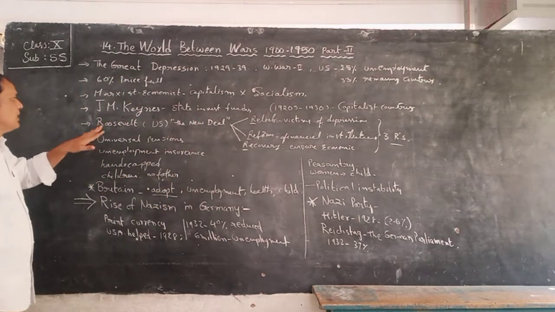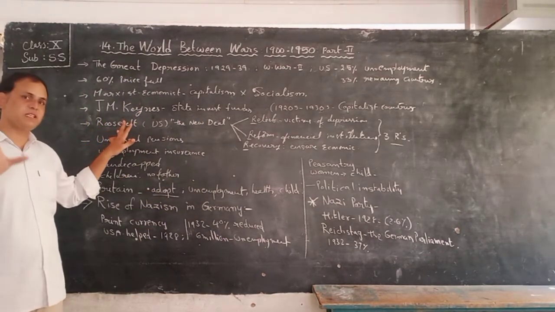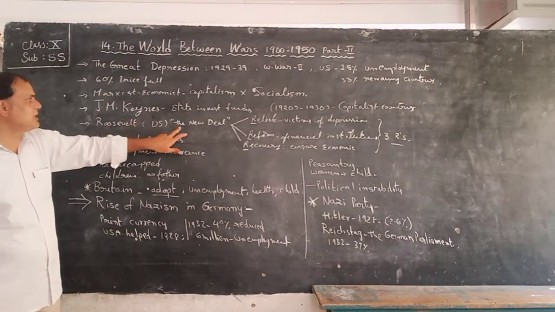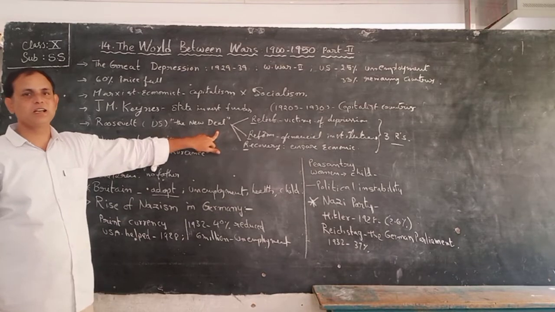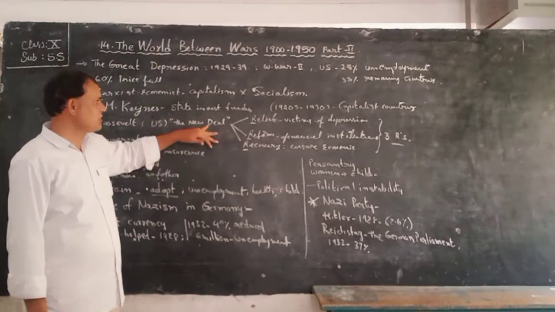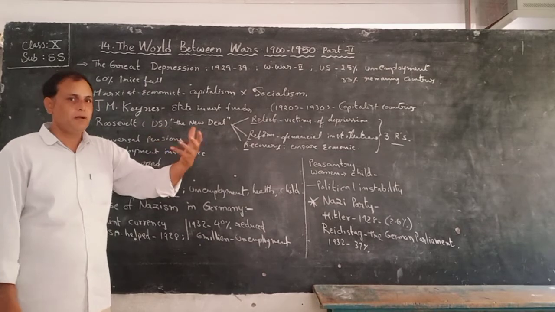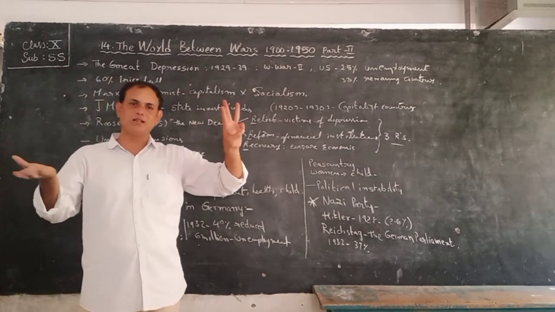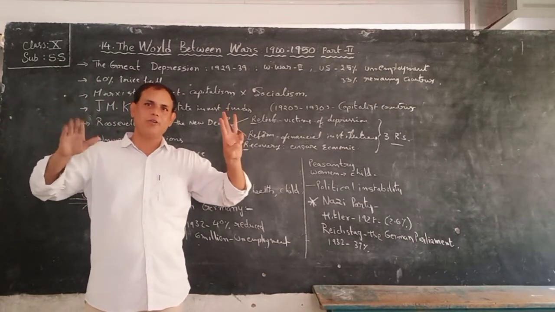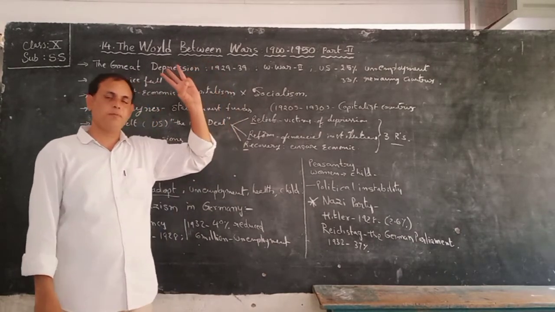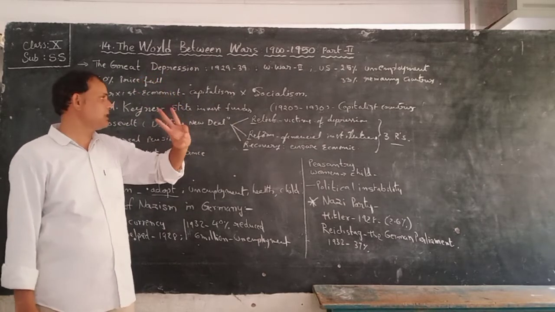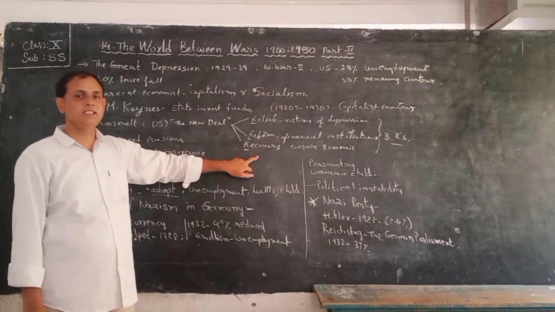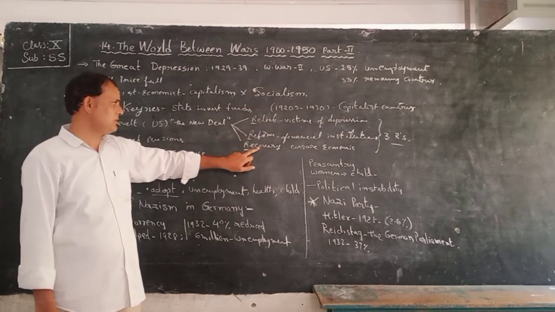Next, children, Roosevelt, the US president of the country. He started the New Deal policy. What did he start, children? The New Deal policy. According to this New Deal policy, he said three Rs. Now I am telling about the Great Depression time, children. Relief, reform, recovery. What did he say? Relief, reform, recovery.